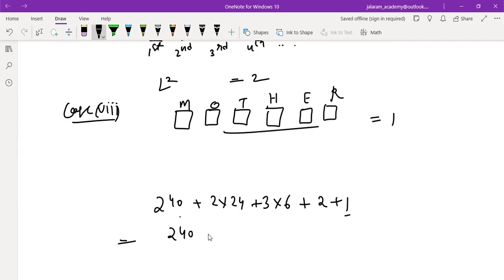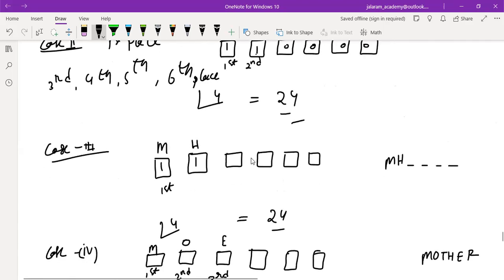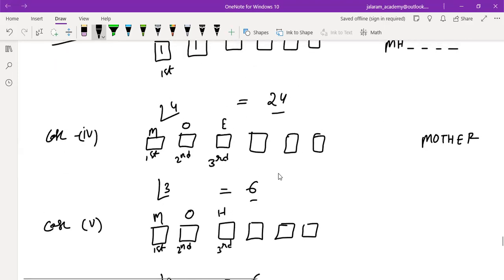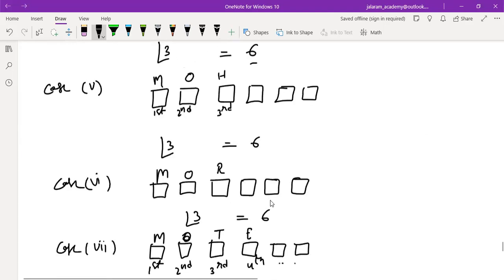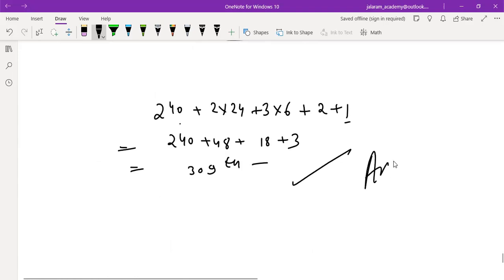240 plus 48 plus 18 plus 3. 288, 306 plus 3, 309. So the 309th word is the word mother. If we write all the words formed from the letters of the word mother, 240 plus 24, 264 plus 24, 288, 294, 300, 306, 308, 309. Is that clear to you? Yes, sir. Understood now?